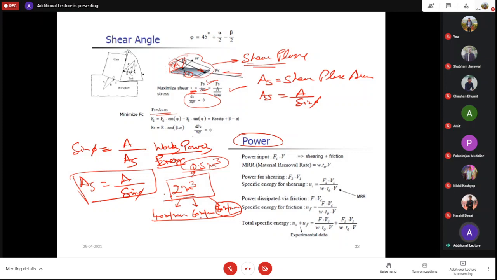As Shubham is saying that more energy will be consumed in the case of 80 meter per minute, then in which case will more power be consumed? 40 meter per minute. Okay, someone is saying 40 meter per minute.